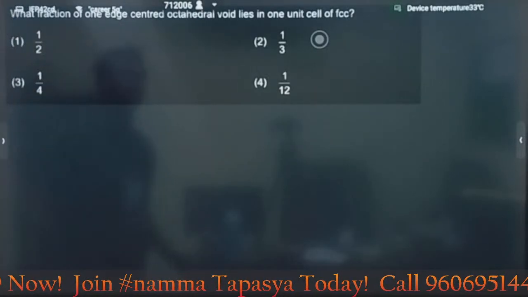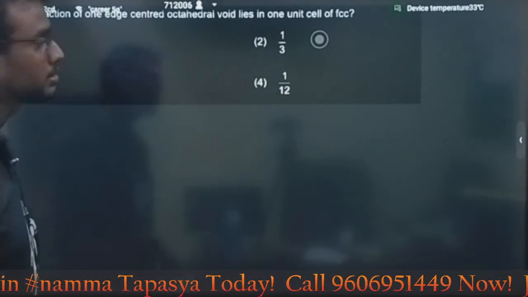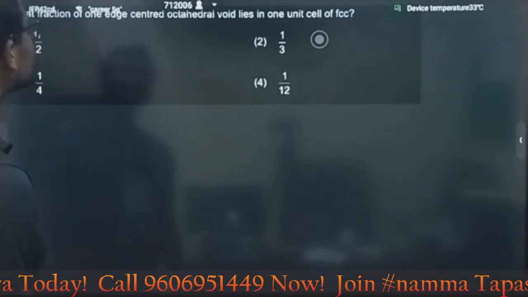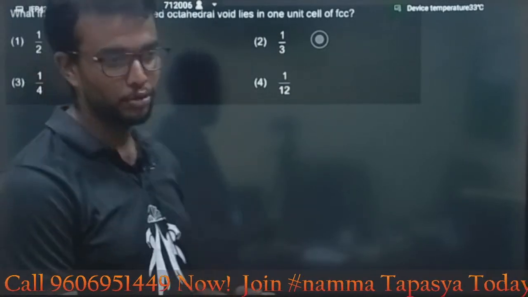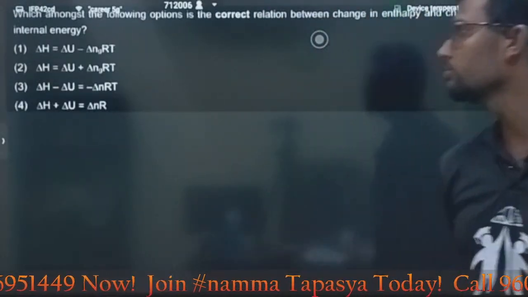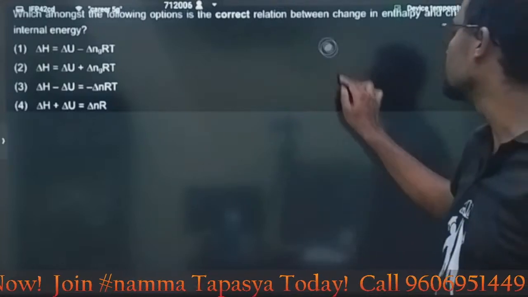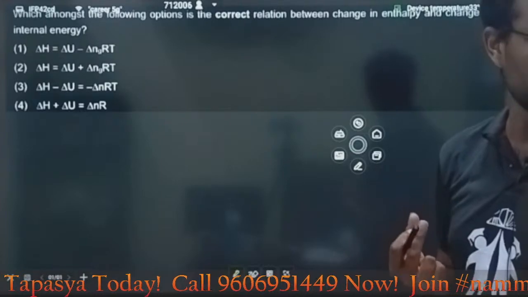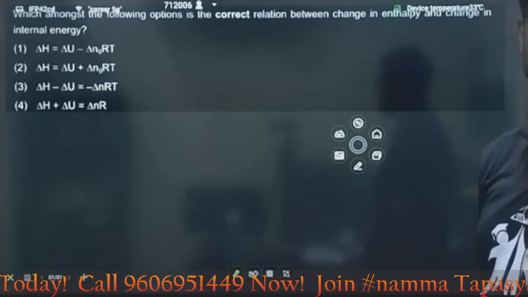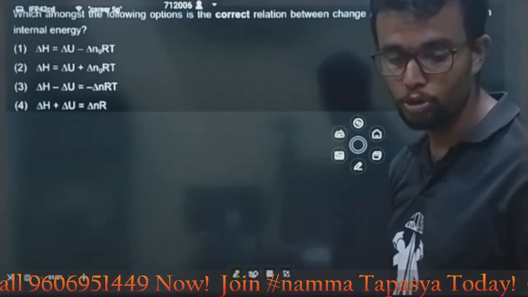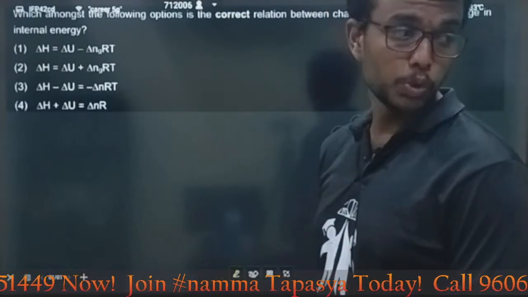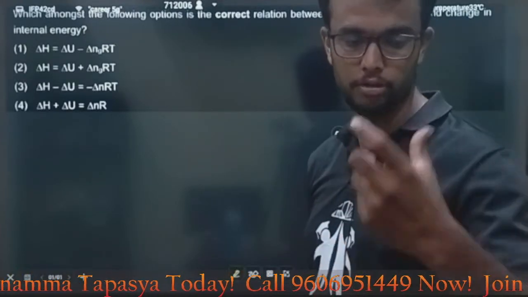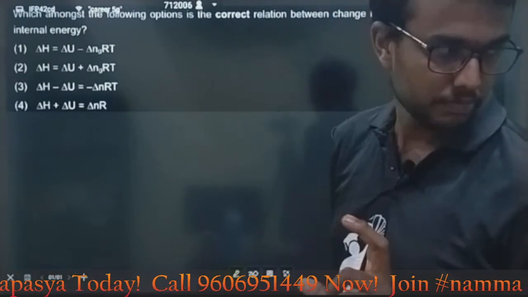Next question. This is also an out of syllabus question. By the solid state, what fraction of the unit cell? The answer is very simple, 1 by 4. The answer is 1 by 4, but it is out of syllabus, we do not require it. Next question, my dear students. You can see here, we have more questions from inorganic and organic compared to physical in the paper. Okay, you need to focus more on inorganic and organic. And I am not telling you guys to leave physical, but your teachers are giving some topics for physical. Please follow those topics.